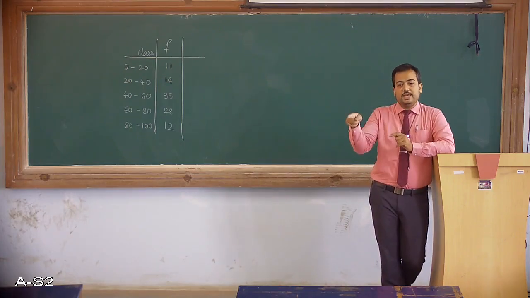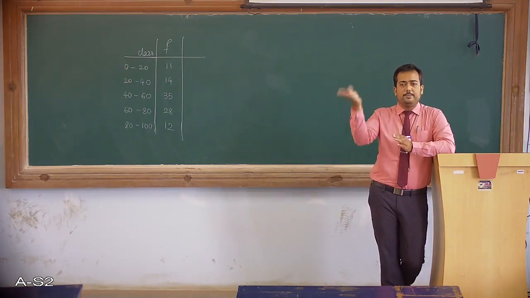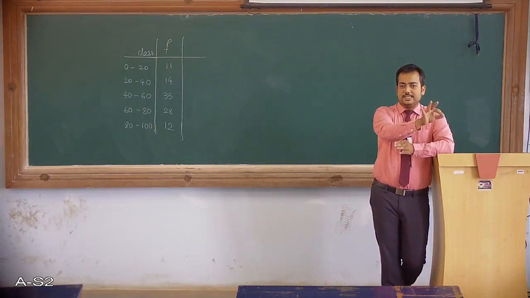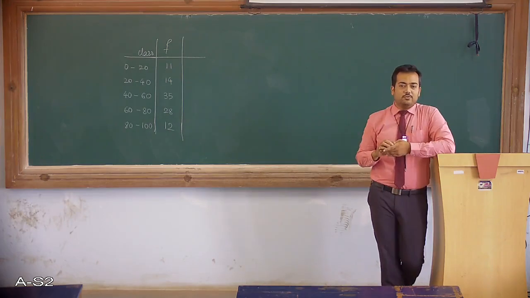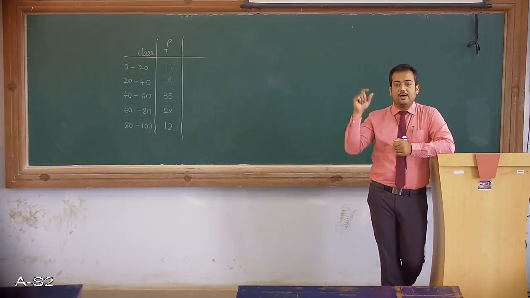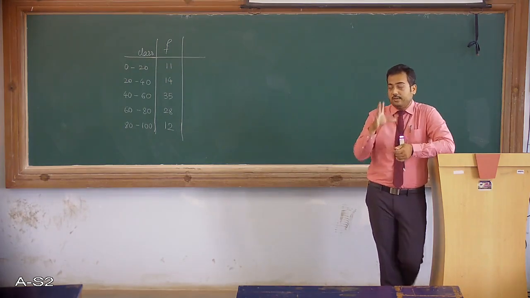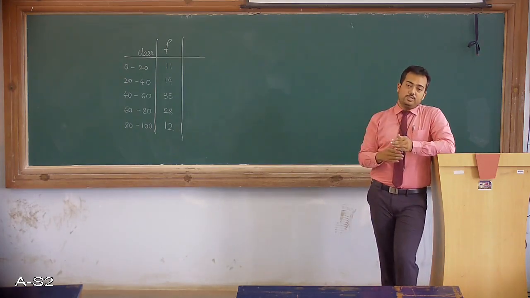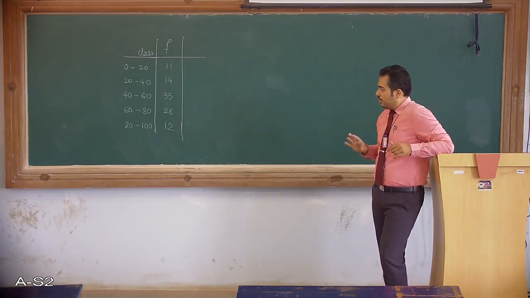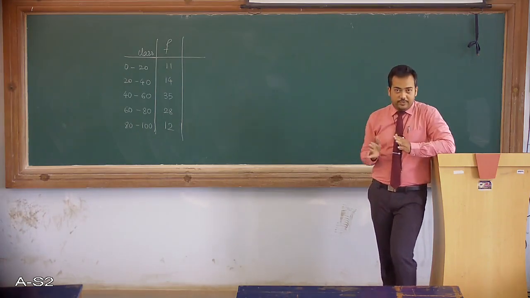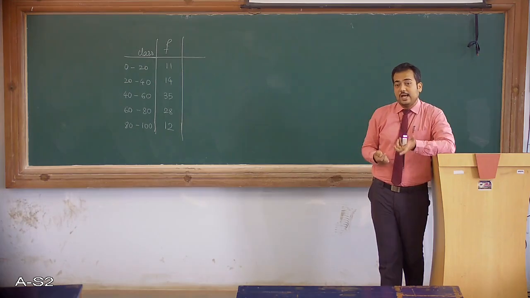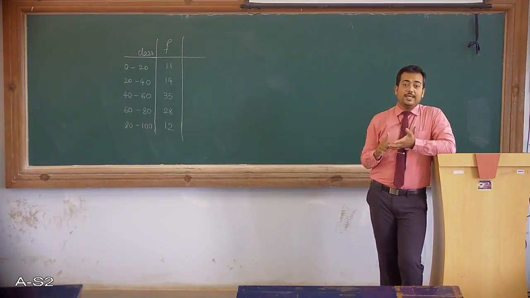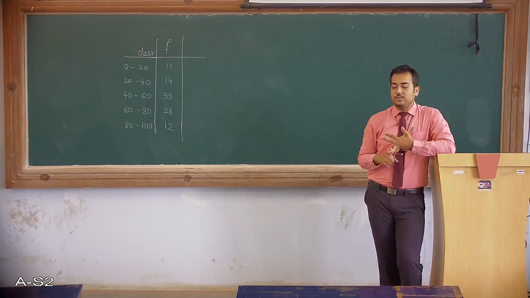In the previous case we knew that 11 is repeated so many times, so exactly 11 into 6 gave us 66. That was the sum of all 11s. In this case we don't know the values, only the range in which they lie. So the total range of values is from 0 to 100. Okay, so the maximum and minimum values we know. Now in this case, how are we going to find the sum of all the elements and the number of elements in the distribution?